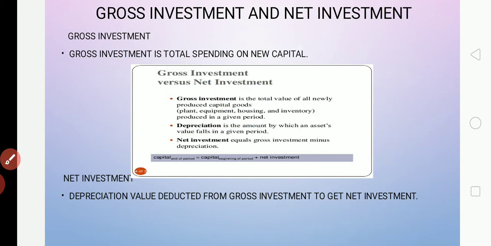So this is about a few more basic concepts of national income accounting. In yesterday's video and today's video, we have gone through new concepts: consumption goods, capital goods, intermediate goods, final goods, stock and flow, gross investment and net investment, depreciation cost. These are all the basic concepts to understand national income accounting.